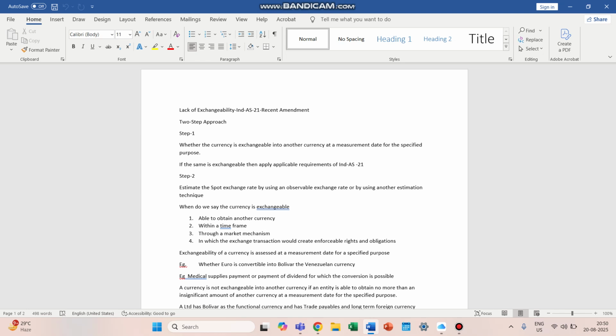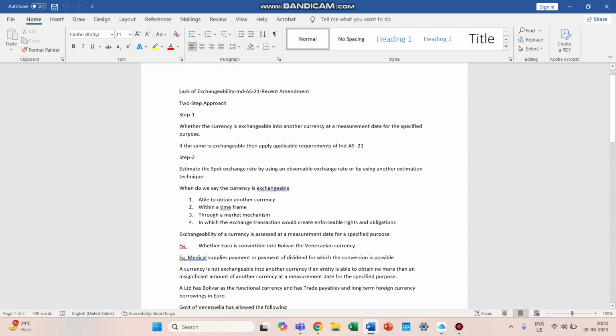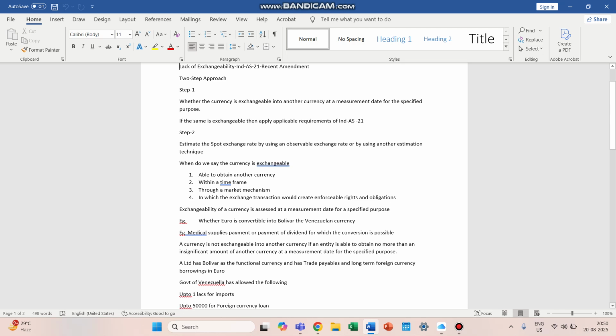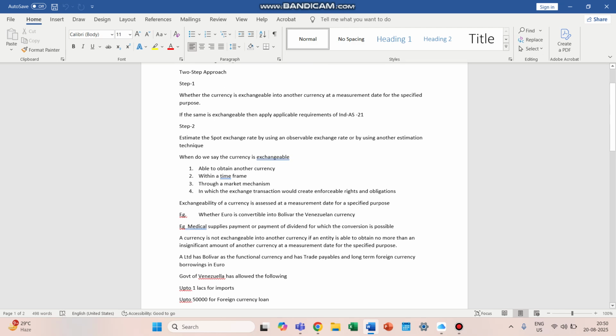A currency is not exchangeable into another currency if an entity is able to obtain no more than an insignificant amount of another currency at a measurement date for a specified purpose. Example: A Limited has Bolivar as functional currency and has trade payables and long-term foreign currency borrowings in euro. Government of Venezuela has allowed the following: up to 1 lakh for imports and up to 50,000 for foreign currency loans.